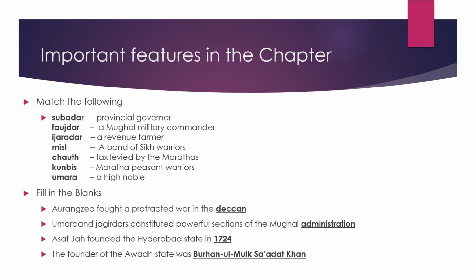Some important features in the chapter, like match the following: Subedar was a provincial governor, Faujdar was a Mughal military commander, Ijaradar was a revenue farmer, Misl was a band of Sikh warriors, Chauth was a tax levied by the Marathas, Kunbis were Maratha peasant warriors, and Umara was a high noble. And fill in the blanks.